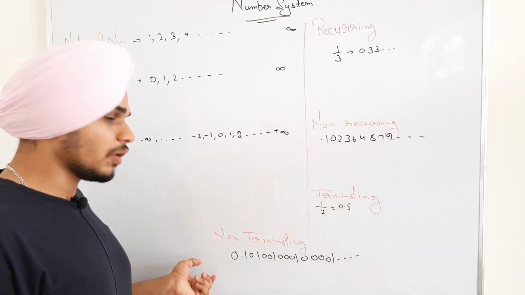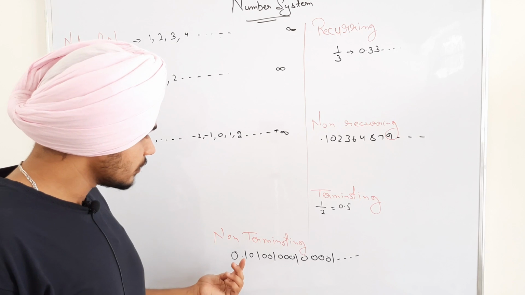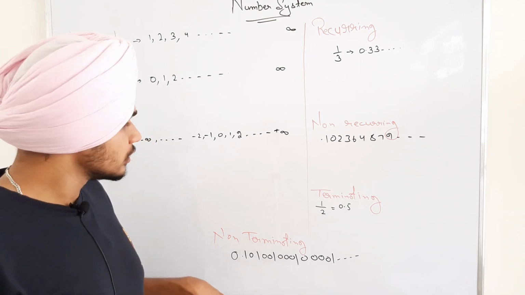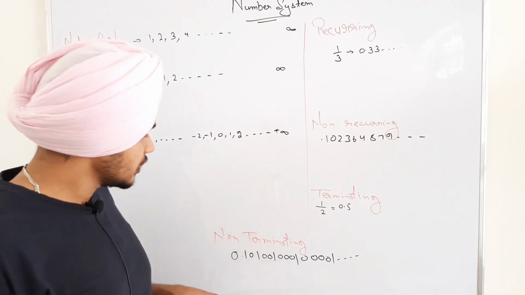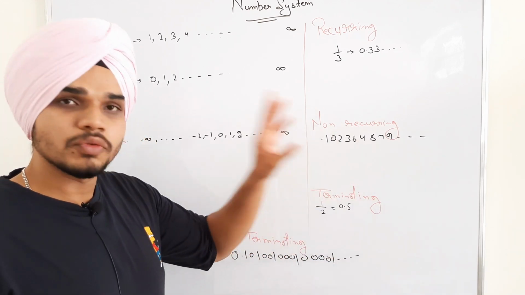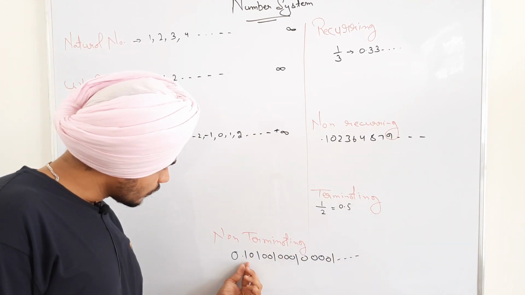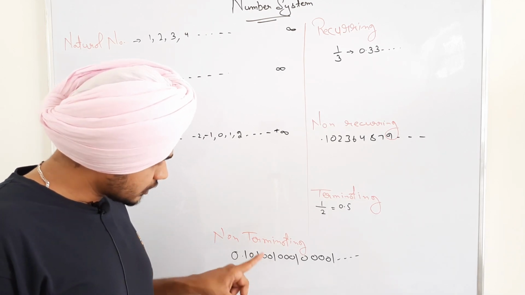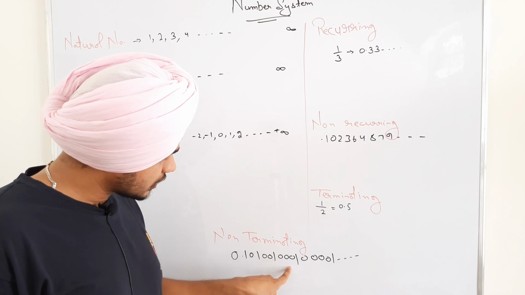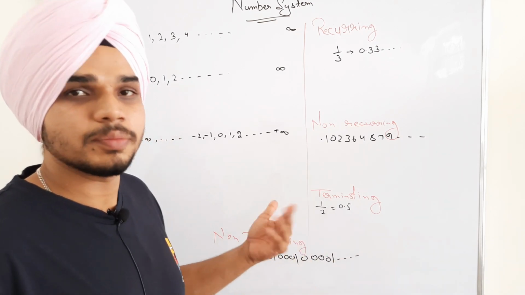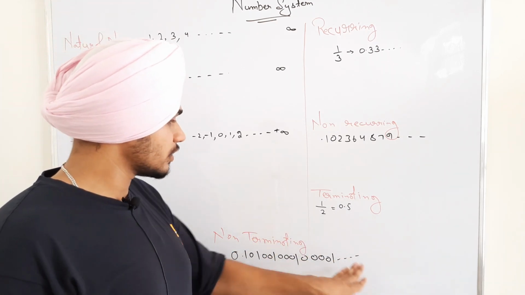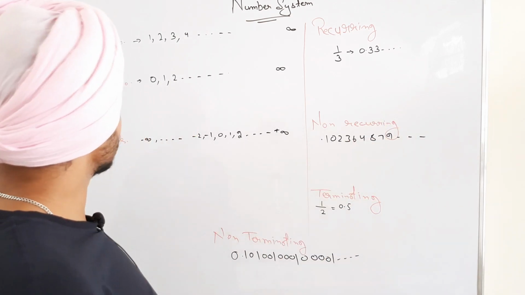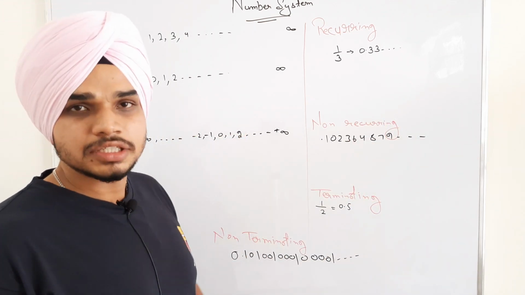And then we have the non-terminating numbers. Non-terminating numbers are those which do not end after any certain limit. These will keep on moving like that. For example, here is 0 between 1 and one single 0, and here there are 2 zeros, there are 3 zeros, 4, and it is not repeating, it keeps on moving. But further we have 5 zeros, 6 zeros, and so on. Thus this is the basic overall partition.